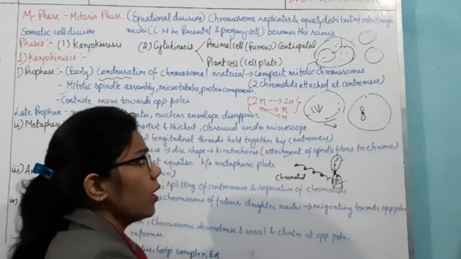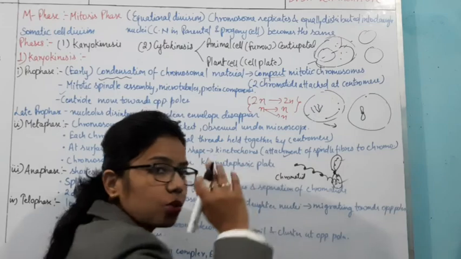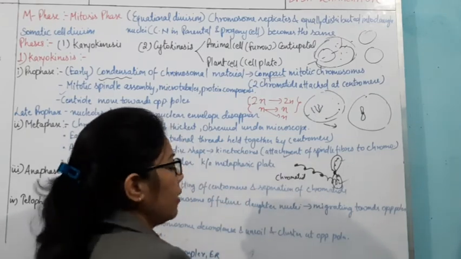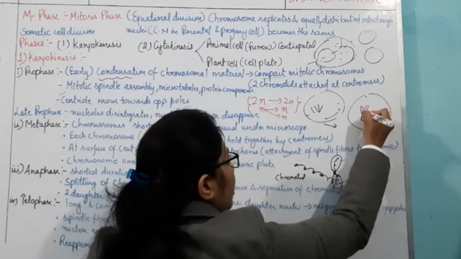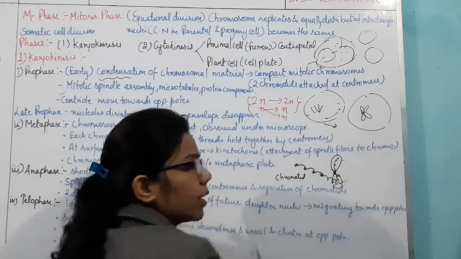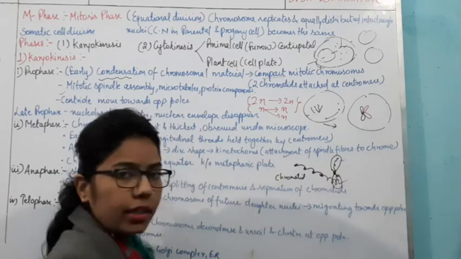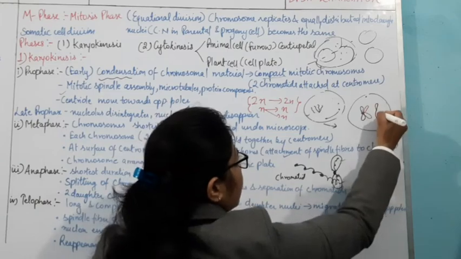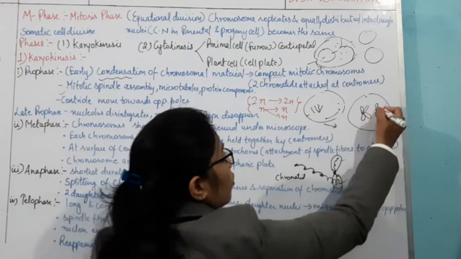Now when it has to enter cell division, this chromosome has to replicate itself. When it replicates itself, what will it form? It will form another structure, but the centromere will remain the same. So from the same centromere it will get attached here, right? Like this, this is the other one. So it will also get what?